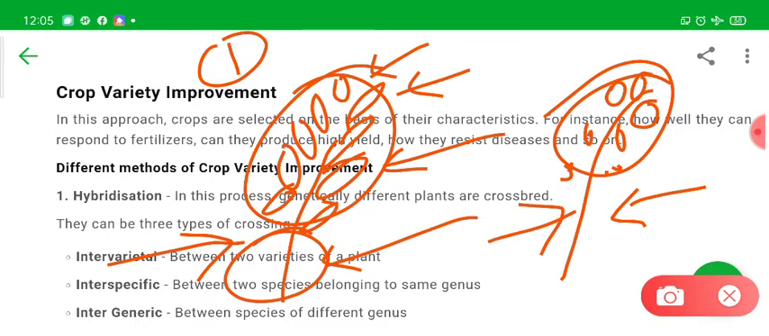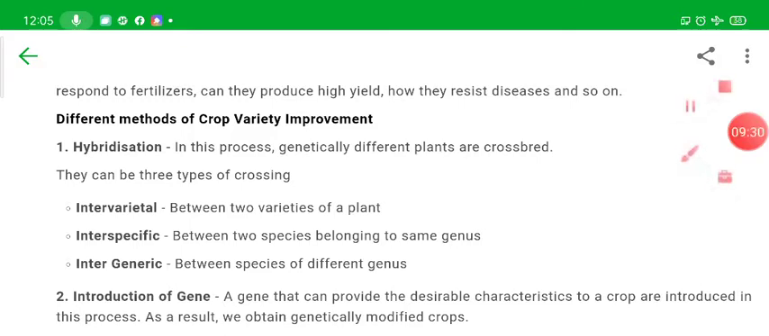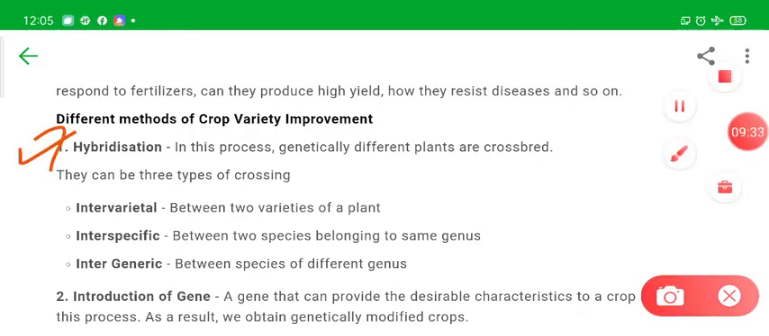So what we want is to combine the two features into the same variety, meaning the feature of bigger grains comes into one variety, and in the same variety another feature, that it is highly resistant to diseases, should also come. So how will we combine these features in the same variety? This is done by two methods. One is the hybridization method, and the other is the introduction of a gene by the process of biotechnology or by recombinant DNA technology.